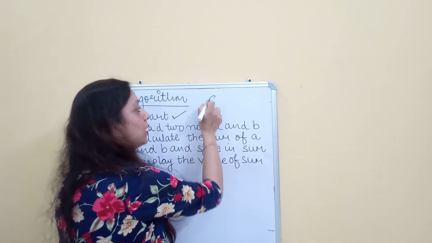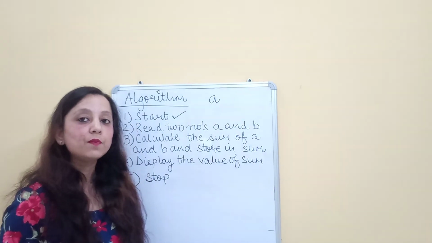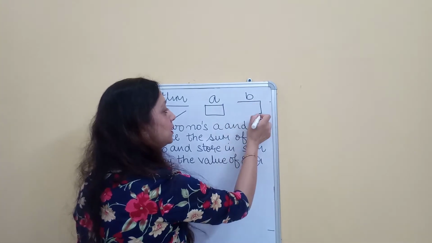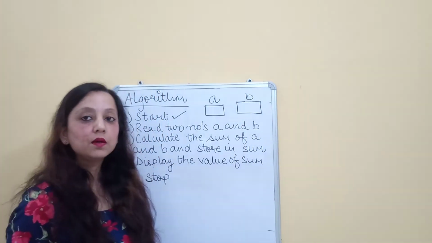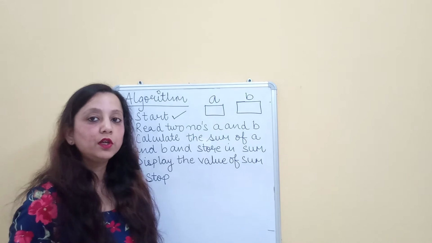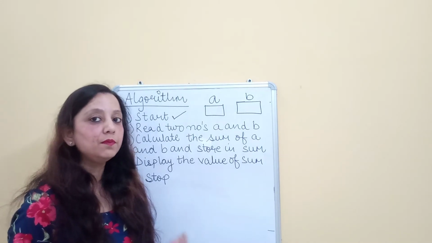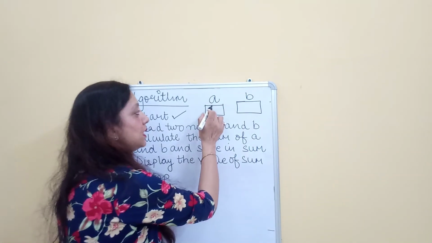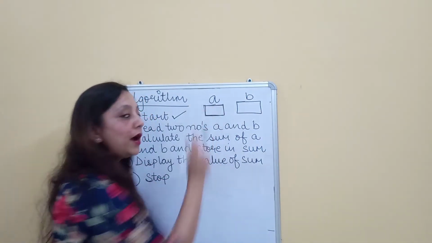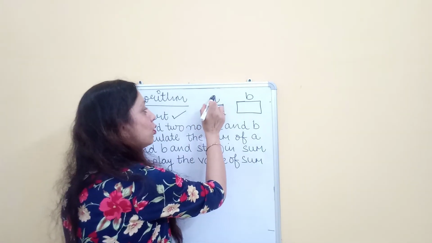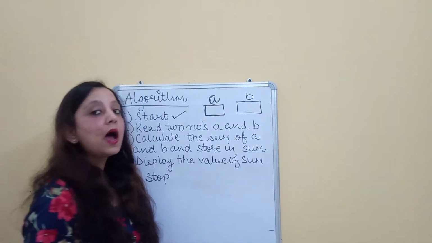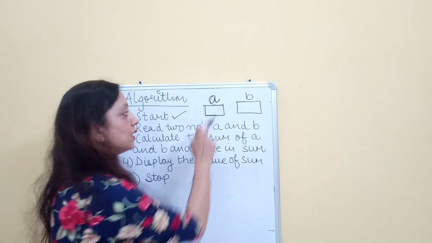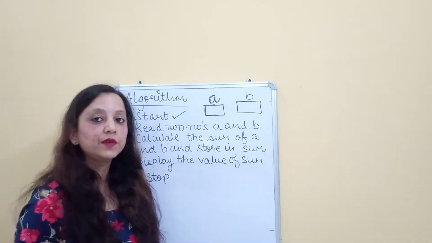Next, I need two numbers. Now here I will take the help of variables. Numbers are always stored in variables in a programming language. In the memory of the computer, numbers are stored inside memory blocks, and those blocks are given particular names by a programmer. Say for example, two numbers would require two memory locations. So in those locations, hypothetically, those numbers are stored in two different variables. One such variable is A and another such variable is B.